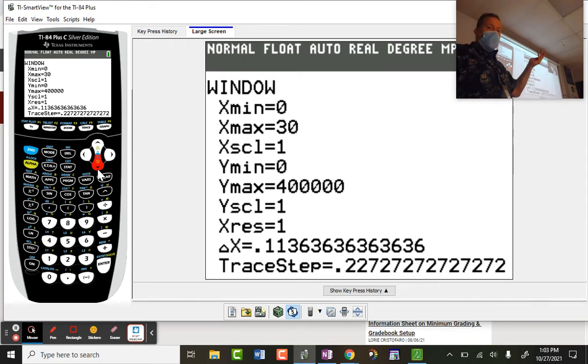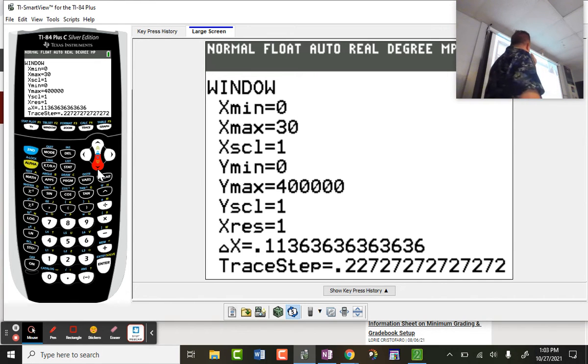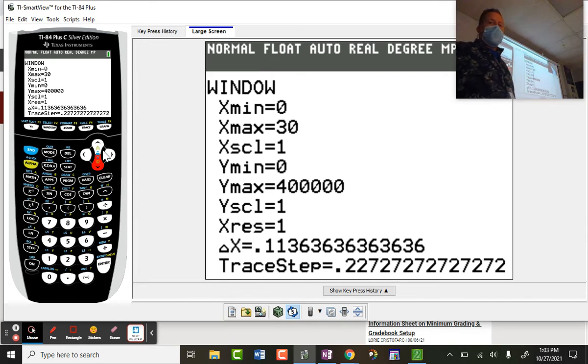But this is for sure what has to happen. You have to get a y maximum that's bigger than 350,000, or else you're not going to see that horizontal line. So we make sure we go from 0. I like starting with 0 for the minimums because it's a real world question. And we'll see the x and y axis on the edges when I hit graph.